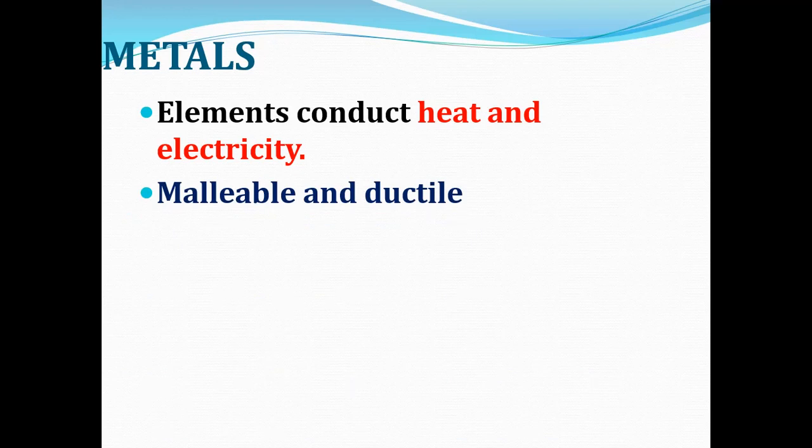Metals are malleable and ductile. So what is the word meaning malleable? Metals can be beaten into thin wire. So metals are called as malleable, and metals are ductile. That means they can be converted into thin sheets.